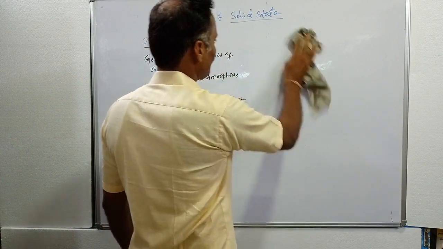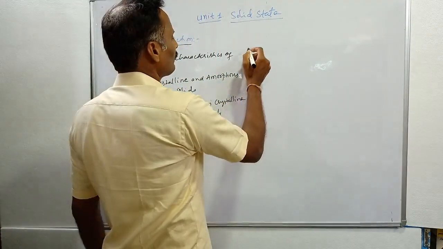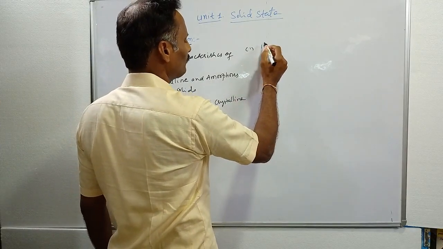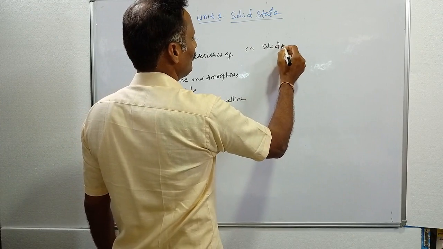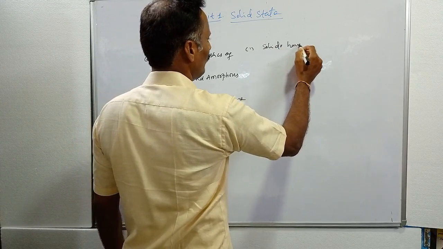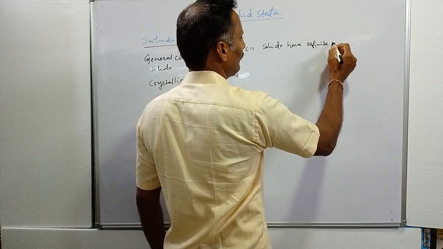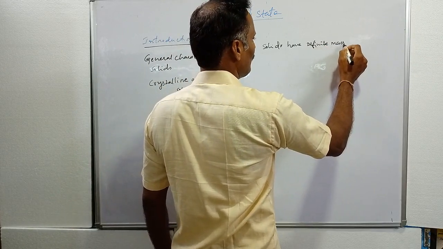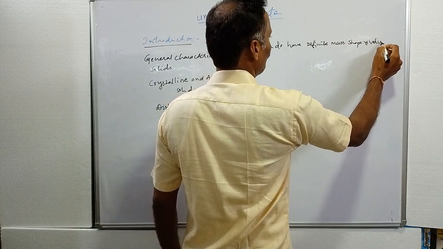Solids have different characteristics. The first one is that solids have definite shape and definite volume. Solids have definite mass, shape and also volume.